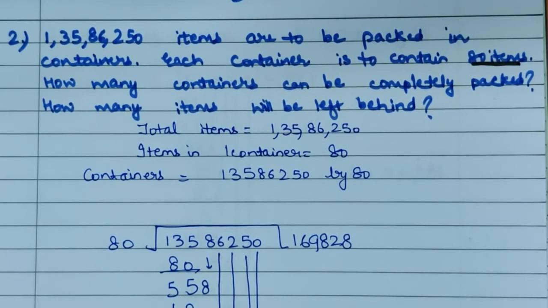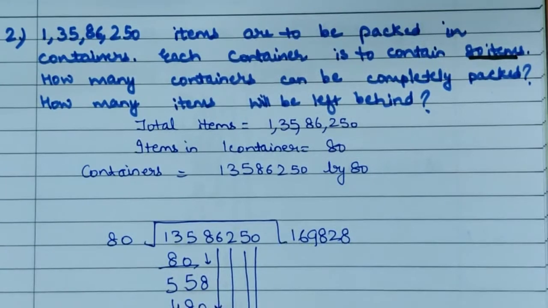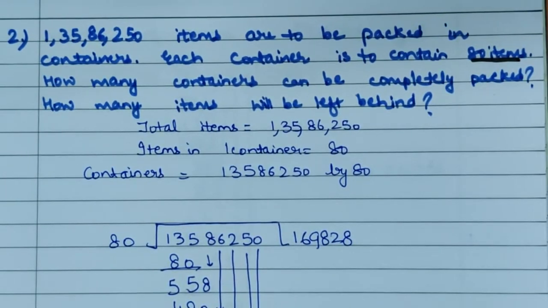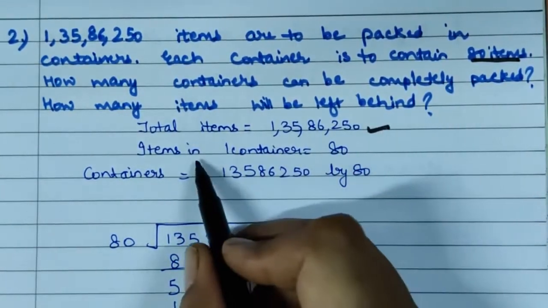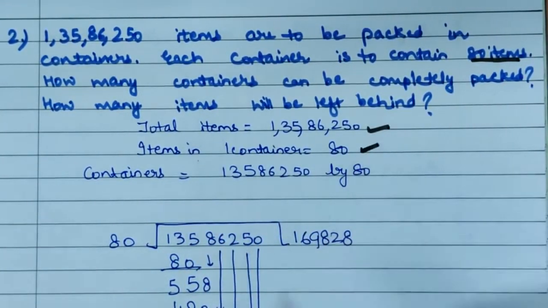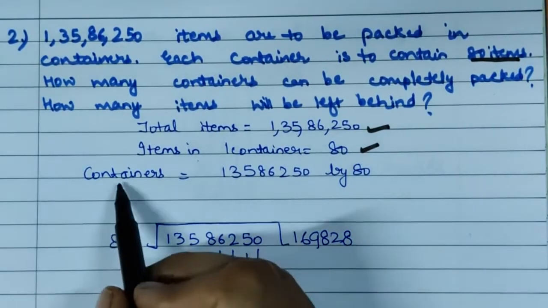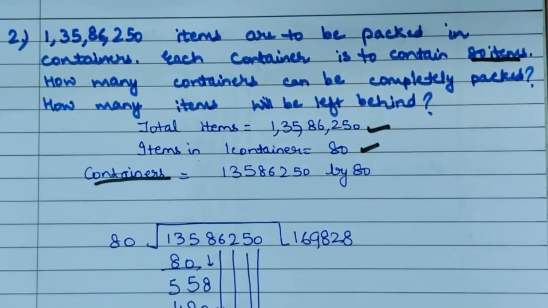So how many containers can be completely packed, and how many items will be left behind after packing? So now we know the total items, and we know the items in one container. We have to find the number of containers. Let us do the division.